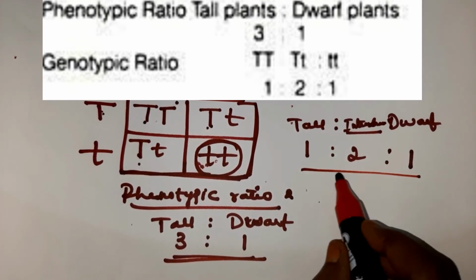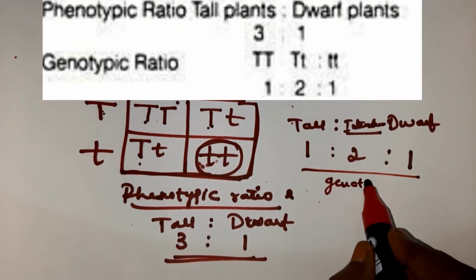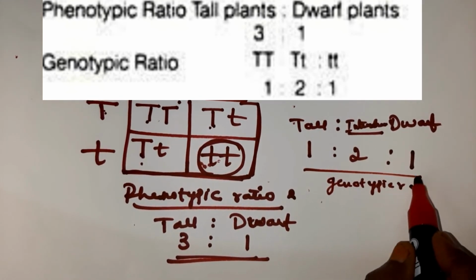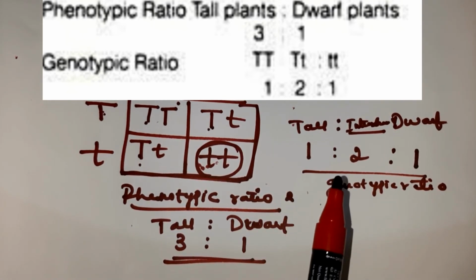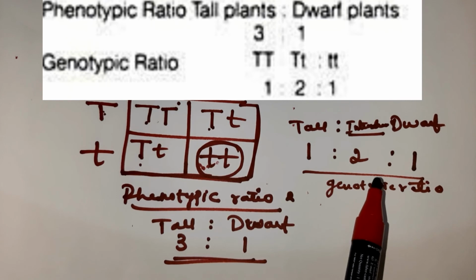So 1:2:1. This we call the genotypic ratio, children. In the exam they will ask you to write the phenotypic and genotypic ratio of a monohybrid cross.